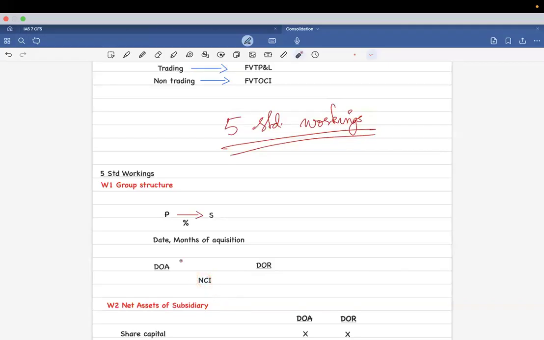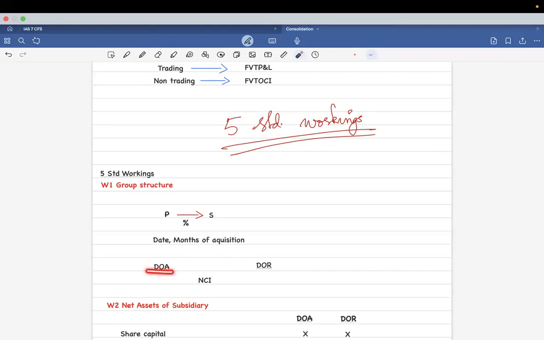You're going to mention P company acquired S, and the percentage of acquisition was this much, and it was acquired on this date, and maybe months of acquisition. If it is a year, you're going to write year. Clear? P acquired S on 1st January 2024. Then until the next accounting year, it has been 1 year since P acquired S, right? Like that.